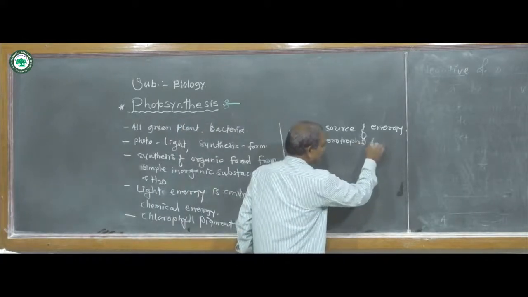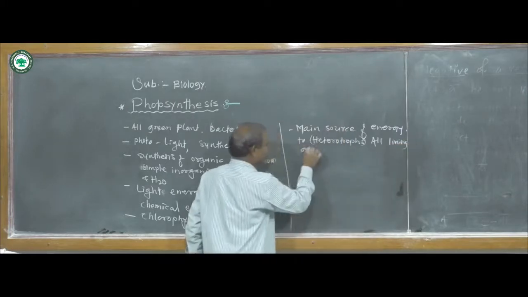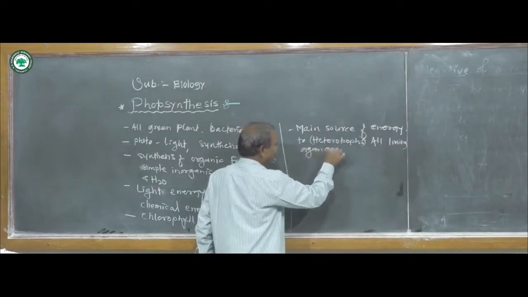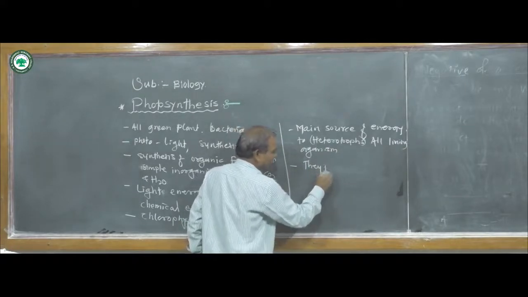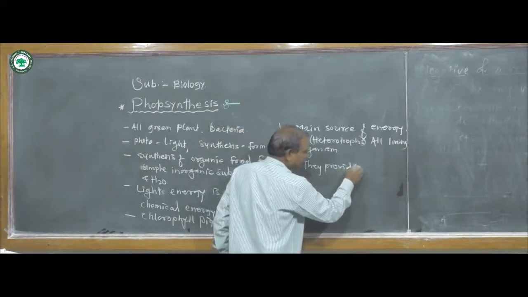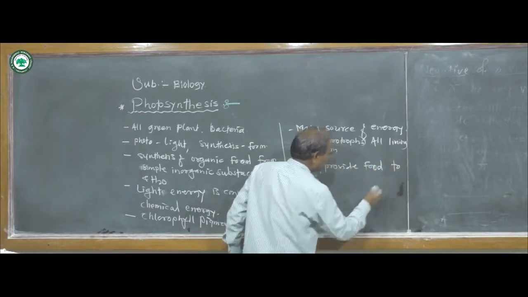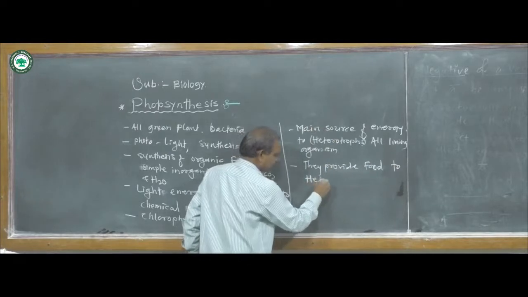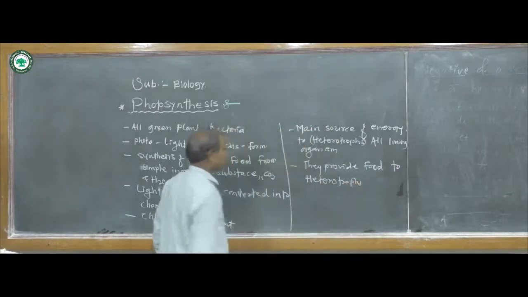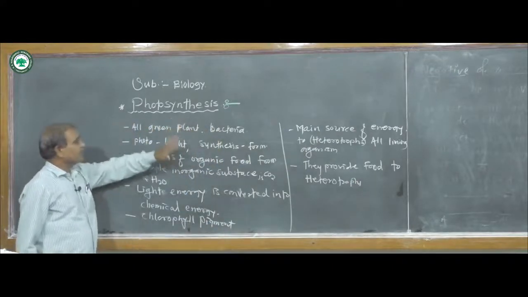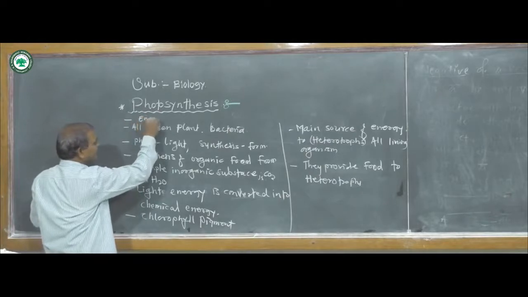Autotrophs provide food to heterotrophs. These are the important features. Hence, photosynthesis is an energy trapping process.